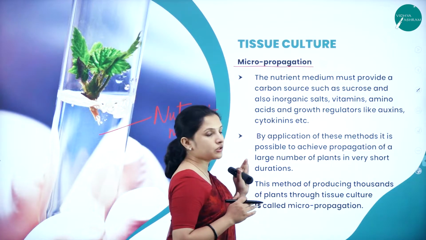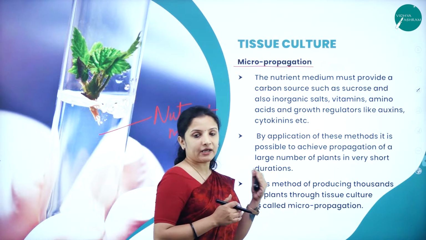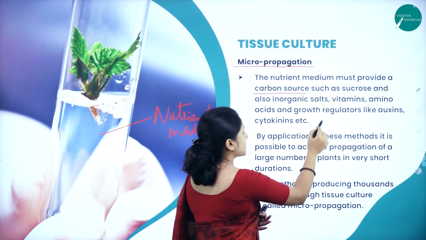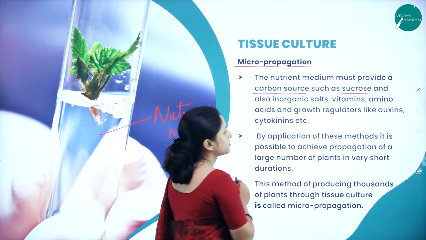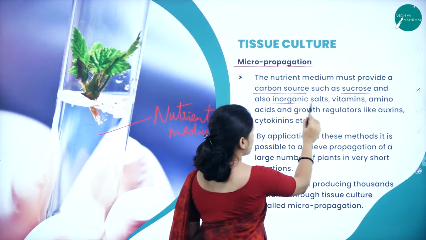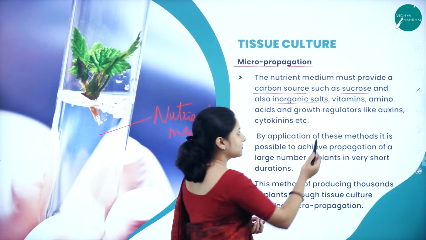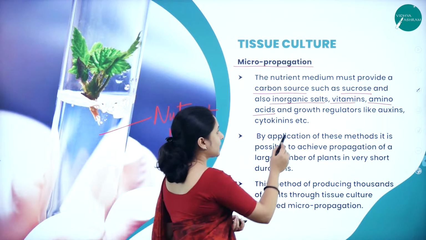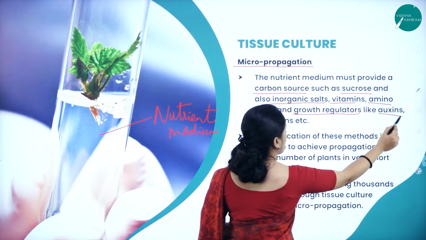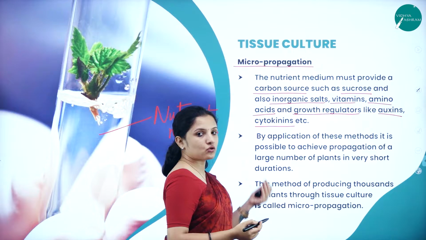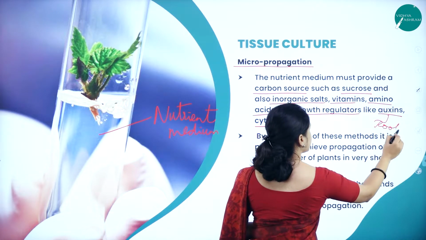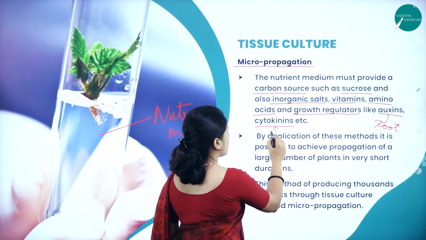So what should the nutrient medium contain if the plant has to grow properly? It should contain a carbon source such as sucrose, and also inorganic salts, various vitamins, various amino acids, and growth regulators like auxins and cytokinin. I told you auxin is needed for the formation of root, and cytokinin for the formation of shoot.